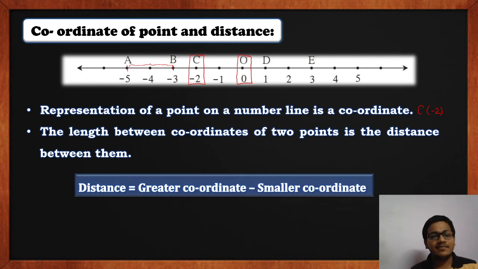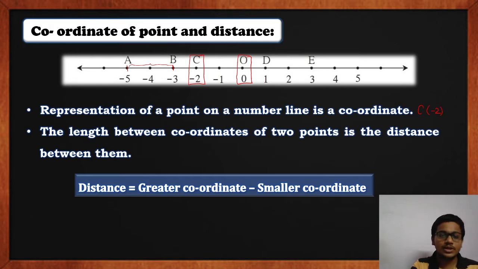If we do not have a number line in front of us, we can use a formula to calculate distance. The formula to calculate distance in one dimension is distance equals greater coordinate minus smaller coordinate. The coordinate that has a greater value is subtracted by the coordinate that has a smaller value.